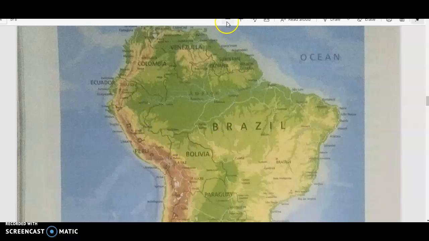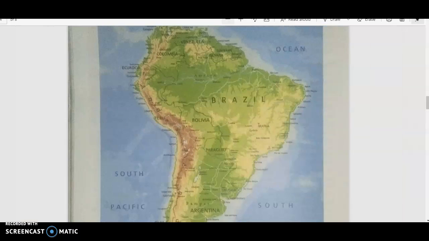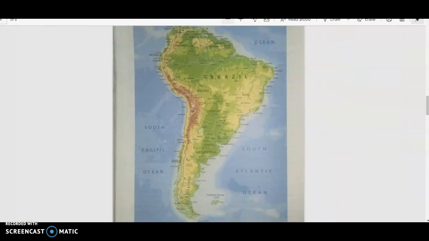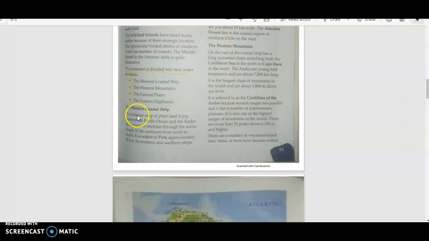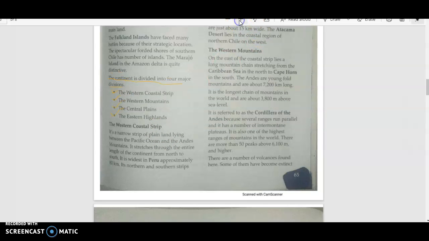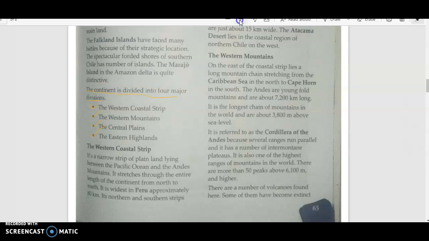If I reduce the size, I can show you the complete map. Right, I think now it's quite visible. So here you have the South Pacific. These are the mountains which are called Andes, running from north towards more or less reaching the southern part. And the place which is known as the plain is between the Pacific Ocean and the Andes. Going back to the text, I'll once again try to recap what we were talking about. We were talking about the western coastal strip. I'll try to enlarge it so that it's easy for you to understand and see.